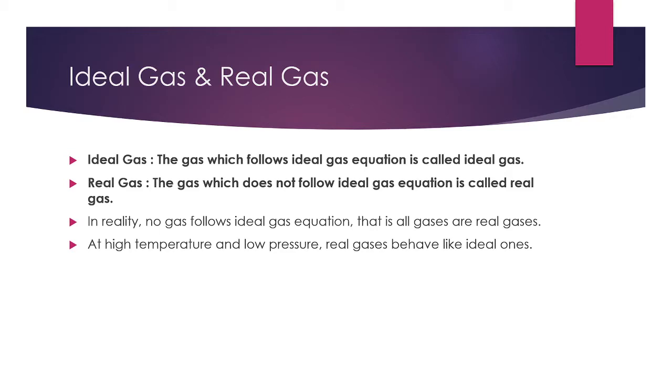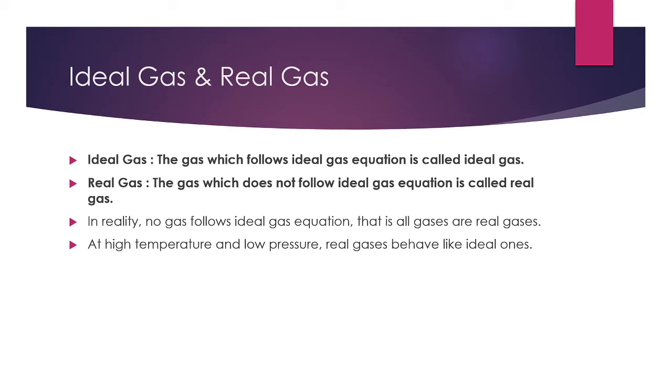Ideal gas is the gas which follows the ideal gas equation, that is PV equals nRT, and real gas does not follow the ideal gas equation. But in reality no gas can follow this ideal gas equation.